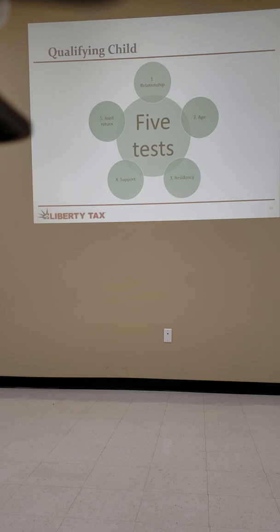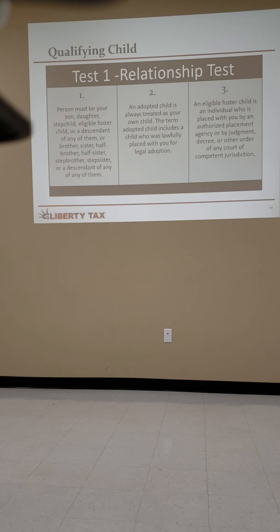Okay, 5 tests. So this should be on one of your cover sheets. Some of this is pretty self-explanatory. Okay, so I didn't print out a sheet. So if there's no sheet in there, you just know, hey, I can write notes out beside the bubbles, because not all 5 of these are going to have a page with it. Relationship. Okay, this is a child. So we're talking children. There's going to be different kinds of language throughout of what's considered a child, but we literally mean a child. Okay? Age, residency, support, or a joint return. Okay? These 5 things are going to determine if this is your qualifying child. Okay? And then we're going to go through what all those are.